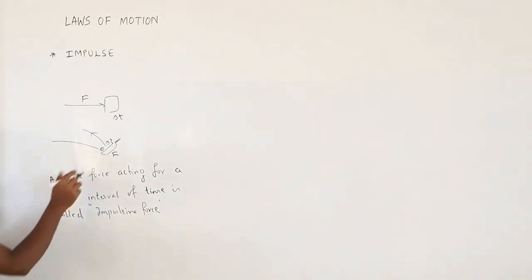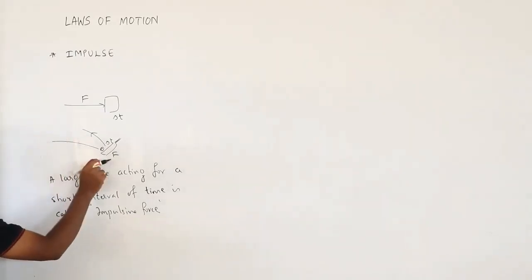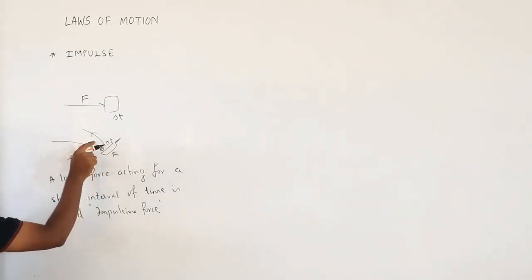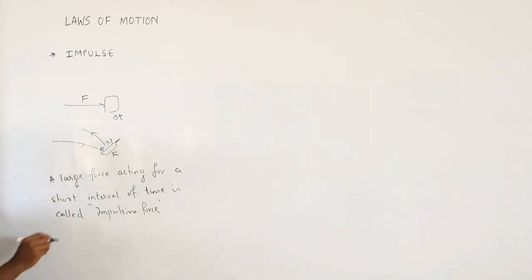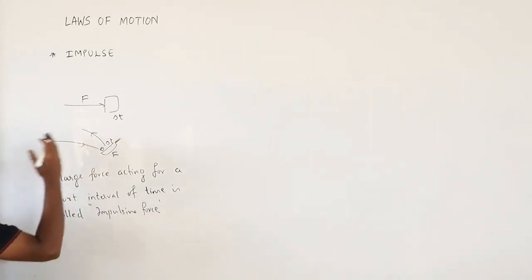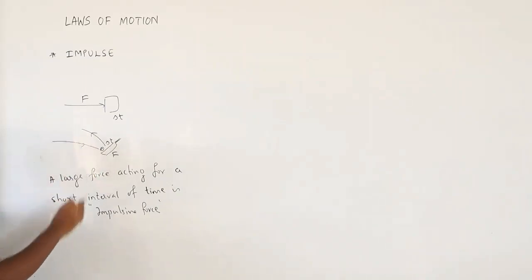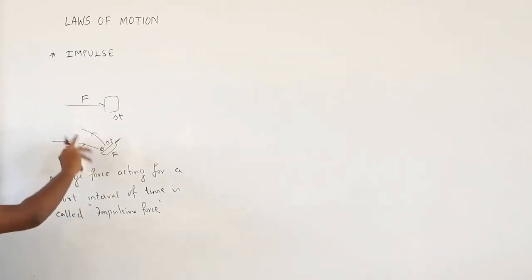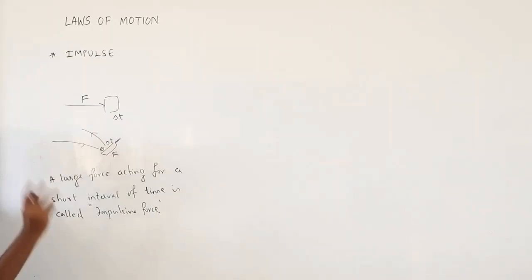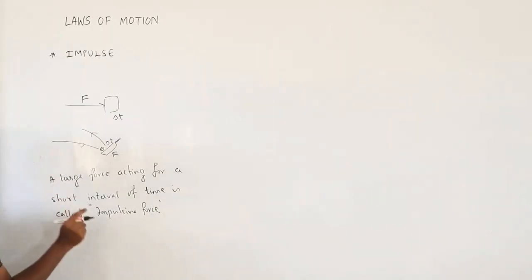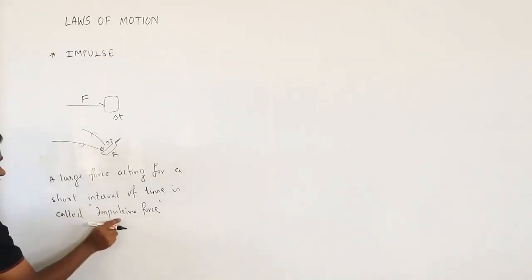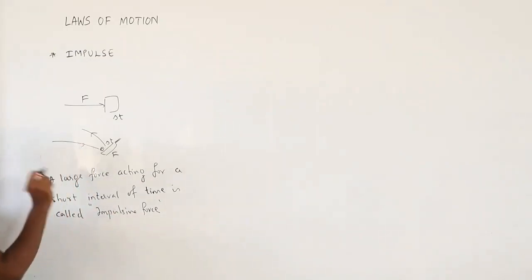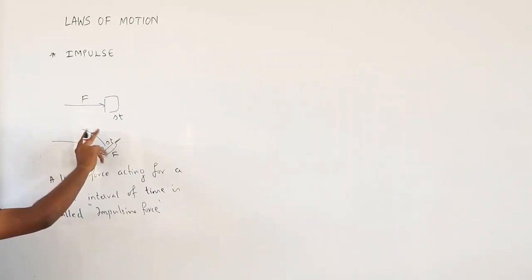Because of this large force for a short interval of time, what is happening here? The direction of the ball is changing, or the momentum of the ball is changing, or the acceleration of the ball is changing. So some effect is happening because of this large force for a short interval of time. That large force for a short interval of time is impulsive force. Because of impulsive force, some effect is happening on this whole system.